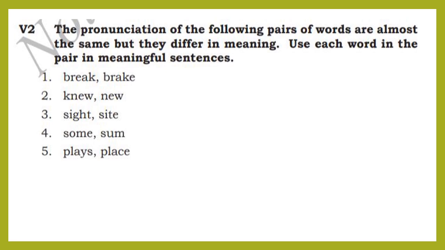Homophones means the pronunciation will be the same, but the meanings and spellings differ. Pronunciation will be the same, spellings and meanings will be different. That is, homophones are words that have the same sound but different spellings and meanings. Now, let's move on to the next main.